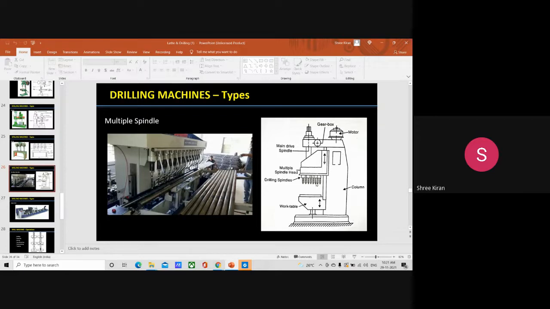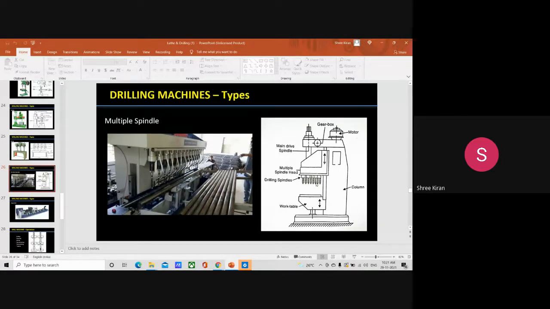In the case of a multiple drilling machine, it has a large number of spindles with the spindle head, and it will be having a number of drill bits. The machine is used for drilling a number of holes in a workpiece simultaneously, and for reproducing the same pattern of holes in a number of identical pieces.